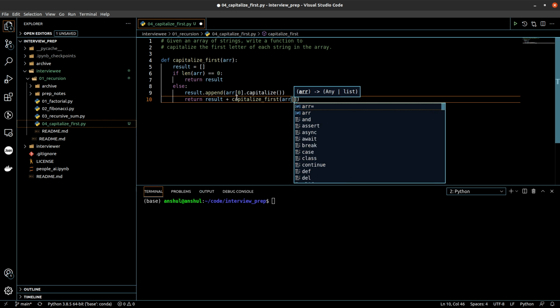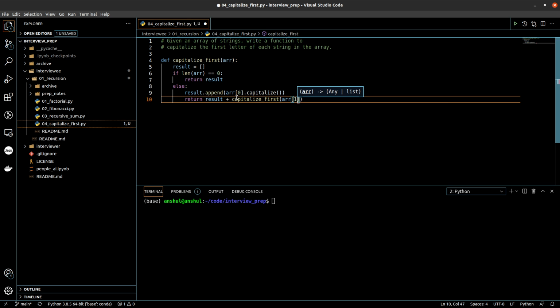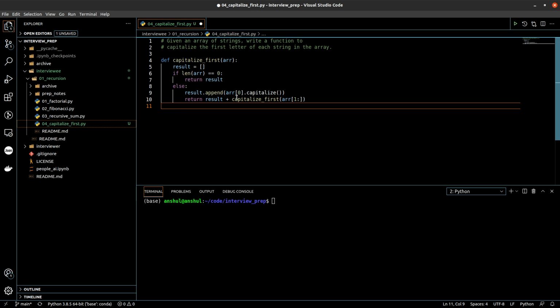The only thing is this time we will start reading the elements from the first, or basically we will pass a subsection or sub array of the array that we already have, which will start from the first element. So this is the way we can use this function, and then let's create a main block.